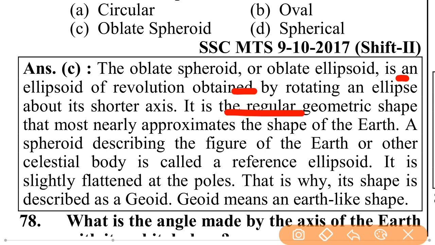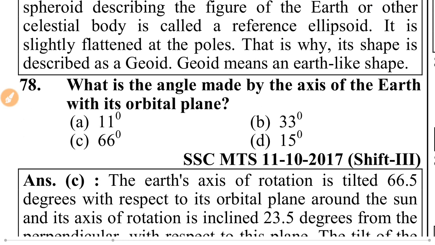It is the regular geometric shape that most nearly approximates the shape of the earth. A spheroid describing the figure of the earth or other celestial body is called a reference ellipsoid. It is slightly flattened at the poles. That is why its shape is described as geoid. Geoid means an earth-like shape.